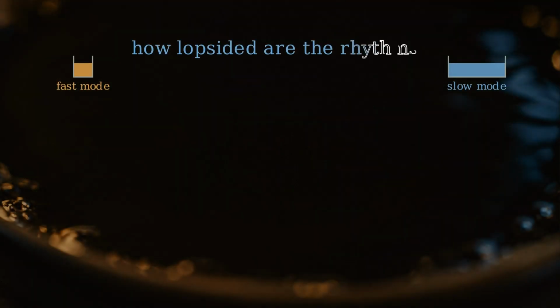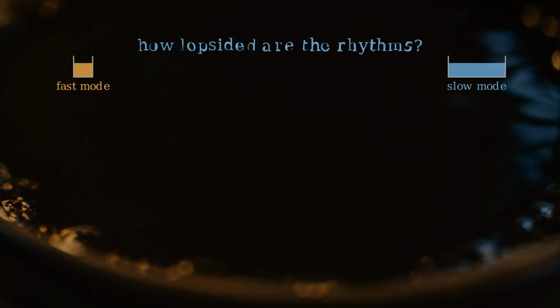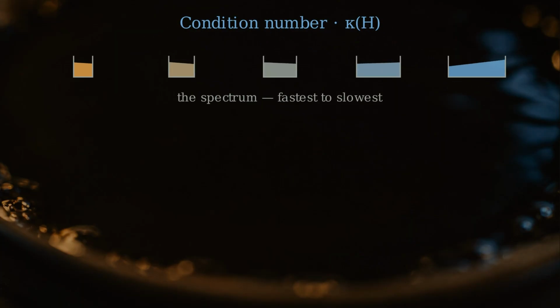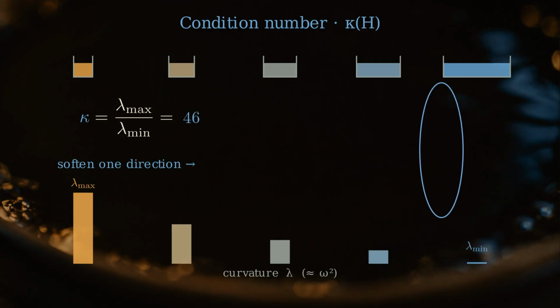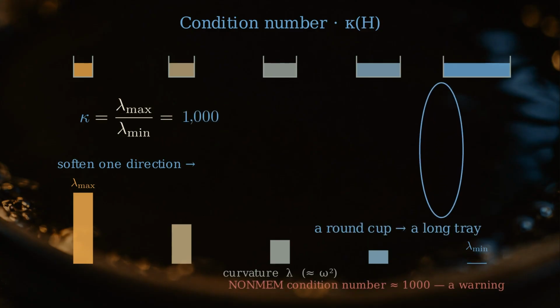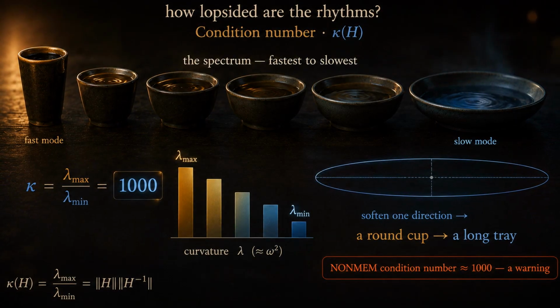Line the rhythms up, fastest to slowest, that's the spectrum. The whole story is just two of them, the fastest and the slowest. Their ratio is the condition number, the largest curvature divided by the smallest. Widen the slow vessel, soften that direction, and the condition number climbs without limit, while the shape stretches from a round cup to a long, shallow tray.